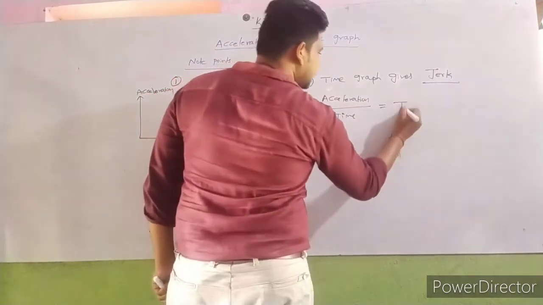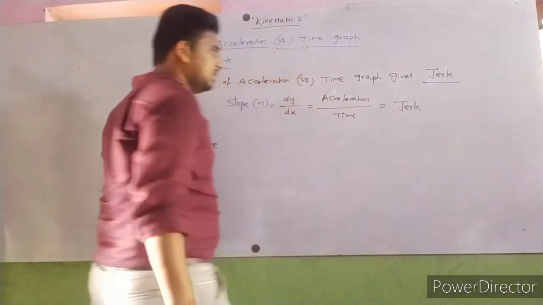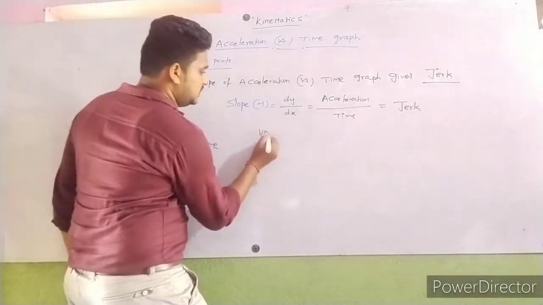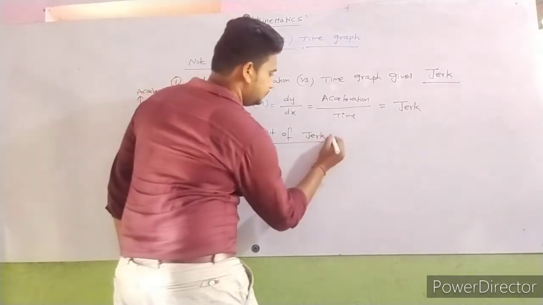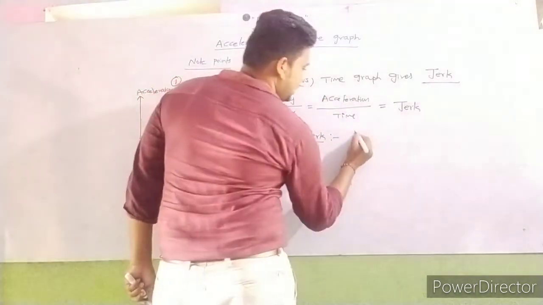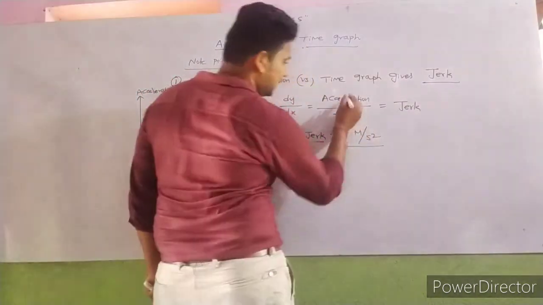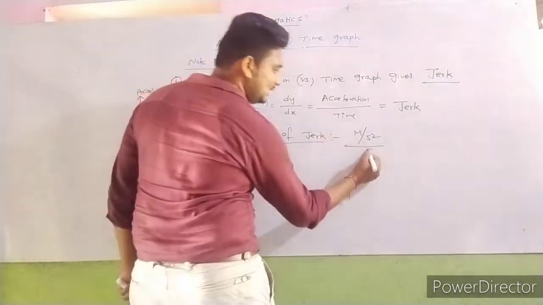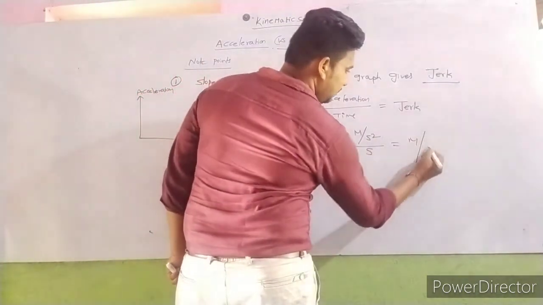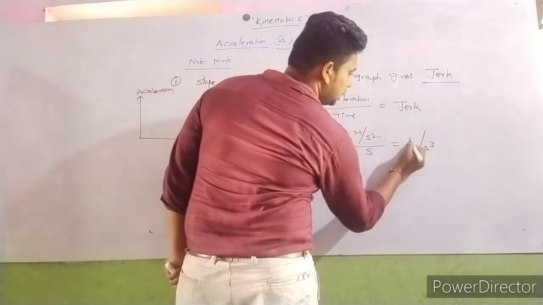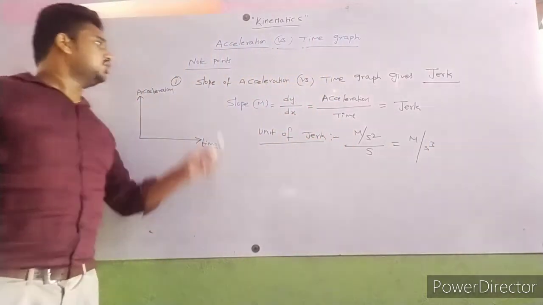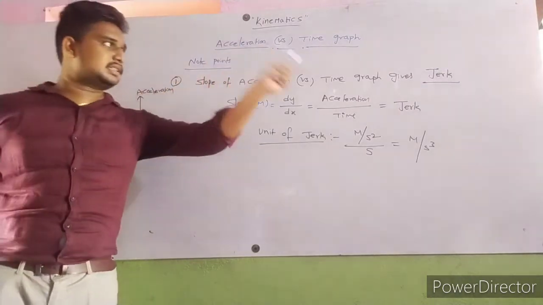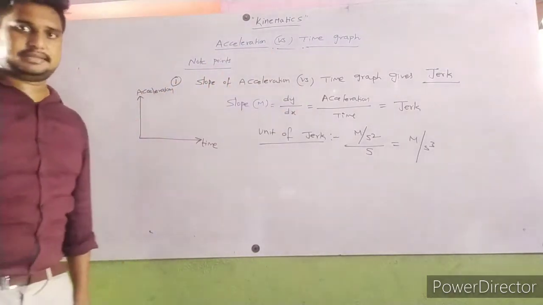So that is nothing but jerk. What is the unit of jerk? Acceleration unit is meter per second square. Time unit is second. So finally we get meter per second cube. Meter per second cube is the unit of jerk. So slope of acceleration versus time graph gives jerk.